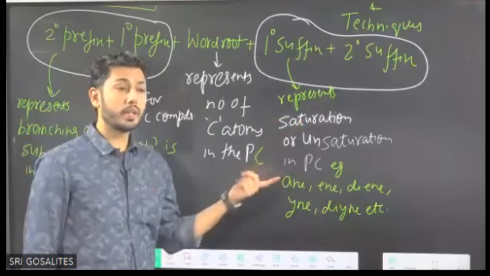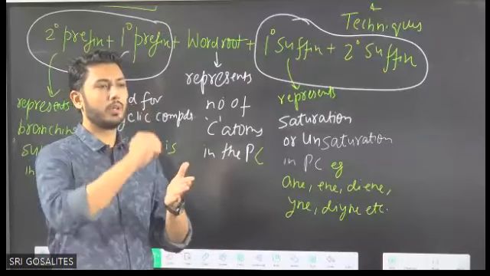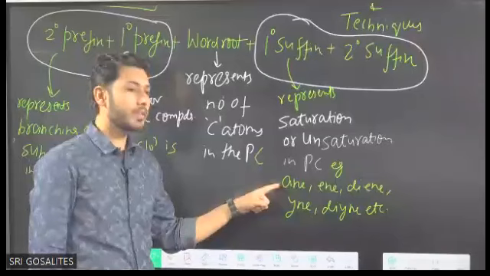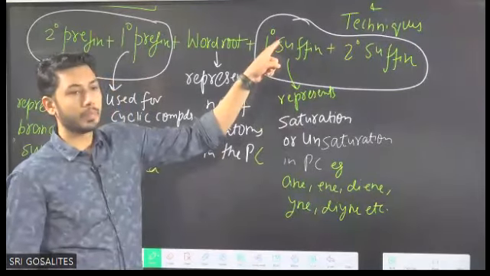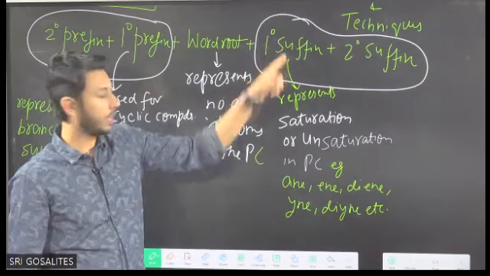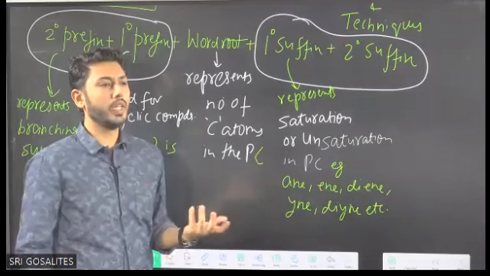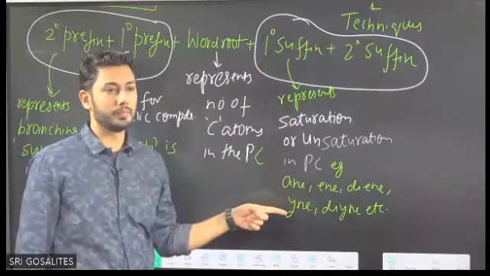If it is a saturated carbon chain, what is used? Only ane, meaning only single carbon-carbon bonds, all single, it is ane. That's why in butane, ane is the primary suffix. If it is ene, take the example butene. In butene, ene is which term? It is the primary suffix term.